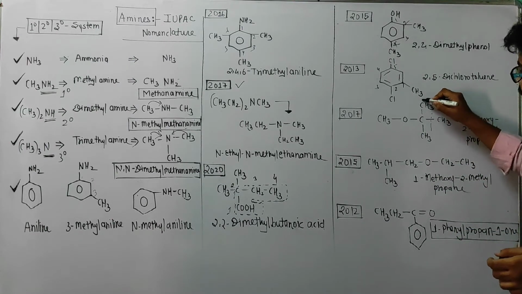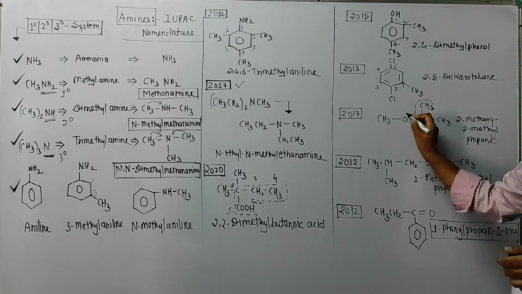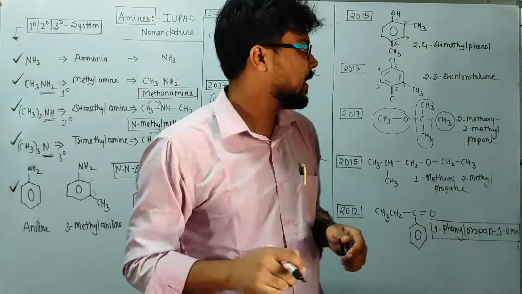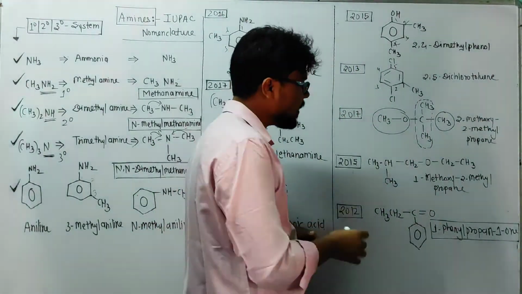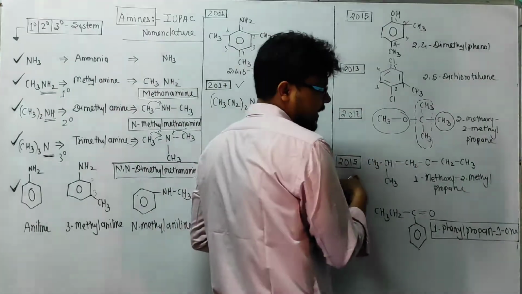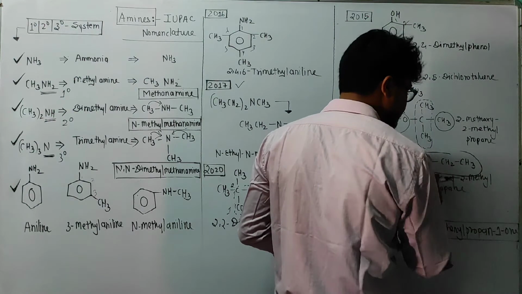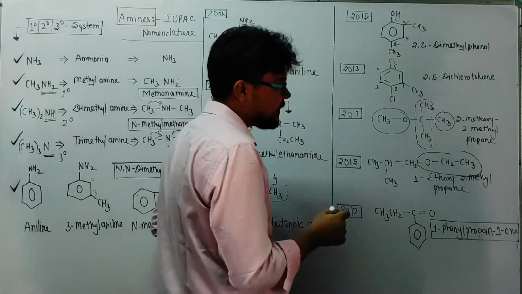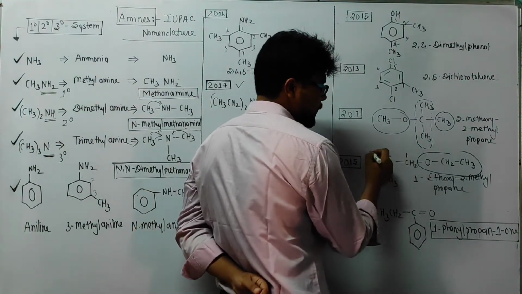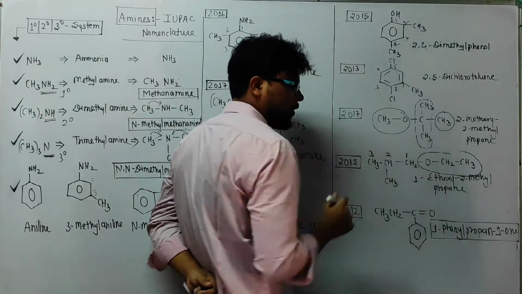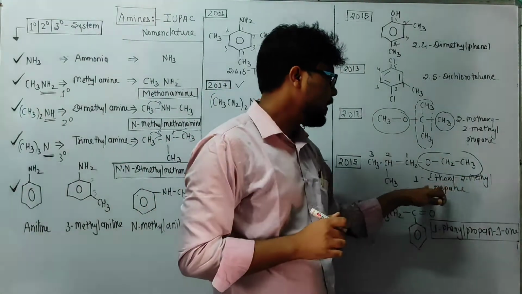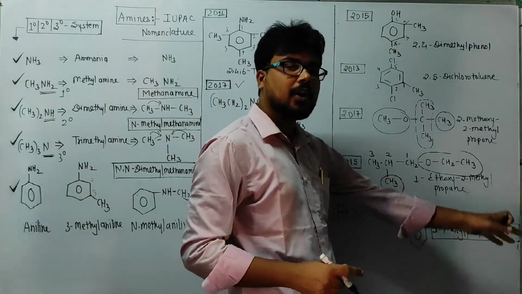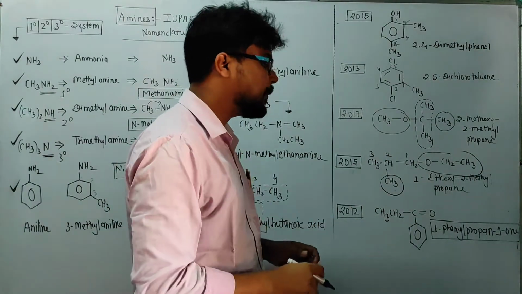This one we already discussed, but we can recall again. Here this one is the longest chain, you can check. This group is known as methoxy and this group is methyl. So 2-methoxy, 2-methyl propane, we can write as per alphabetical order. Here this side is the larger side and this side is the smaller side, that's why it will become ethoxy. Now I will start my numbering: 1, 2, 3. In 2 it is methyl, and in the 1 position it is ethoxy, so its name will be 1-ethoxy, 2-methyl propane.